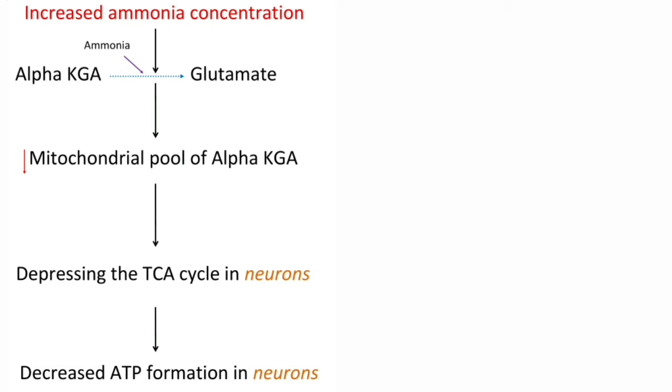Whenever this happens, the availability of alpha ketoglutaric acid as an intermediate of the TCA cycle decreases. So that means it leads to a decreased mitochondrial pool of alpha ketoglutaric acid. So whenever the alpha ketoglutaric acid availability decreases, it affects the TCA cycle in such a way that the rate of the TCA cycle decreases. So the TCA cycle undergoes a depression.